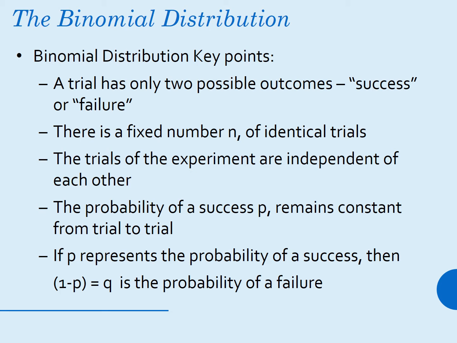The trials of the experiment are independent of each other. The probability of success p remains constant from trial to trial. If p represents the probability of success, then 1 minus p, that is q, is the probability of failure.